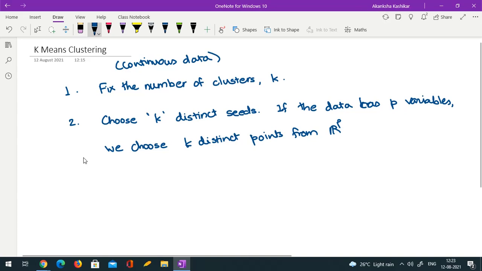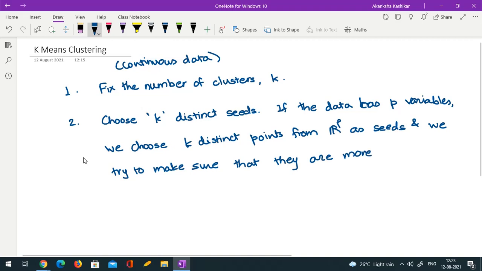If the data has p variables, then we choose k distinct points from R^p as seeds, and we try to make sure that they are more or less similar to the observations, more or less in the region of the observation space. Okay, in the observation region. What do I mean by that? Let me draw a small picture.